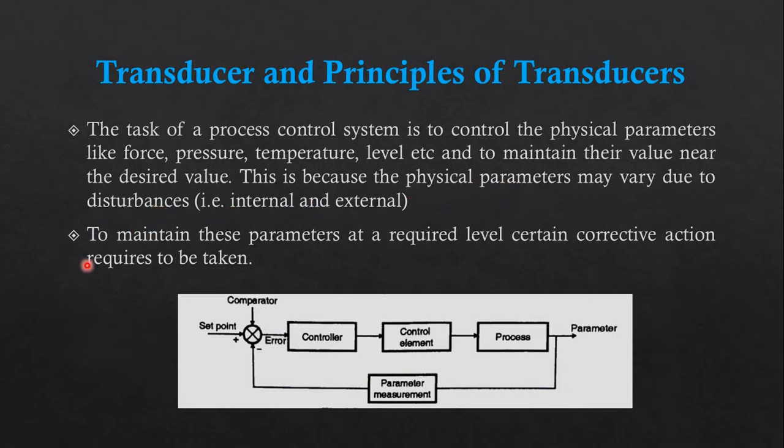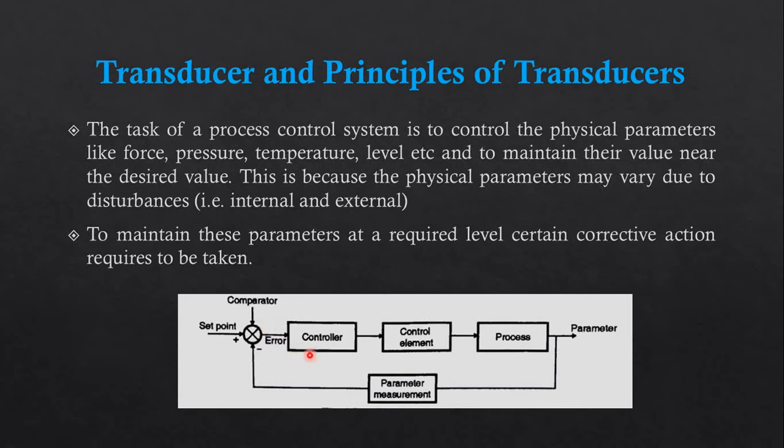Next, to maintain this parameter at a required level, certain corrective action is required to be taken. So if we need to maintain the desired value near the true value, then we need to take some action. Starting with the block diagram, that is the set point. We are setting our temperature at 23 degrees Celsius. Then we have the comparator. What is the role of the comparator here? The comparator is going to find out the actual value and the set value, so it defines some kind of error, the difference between the true value and the set value.